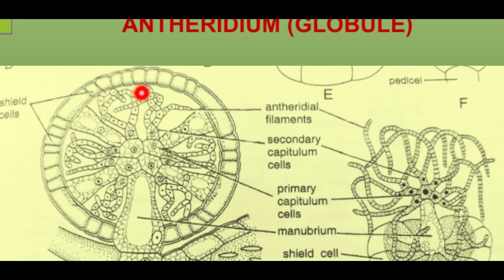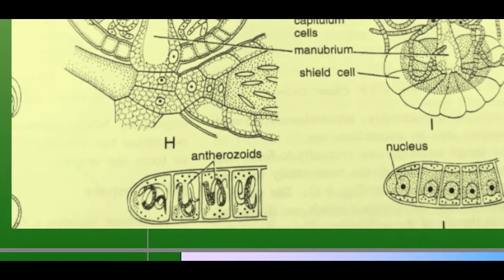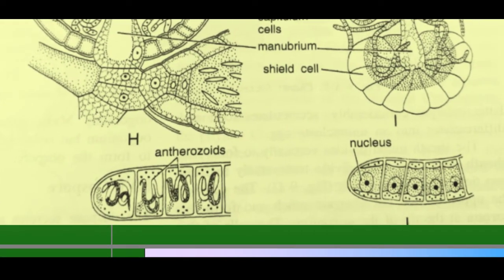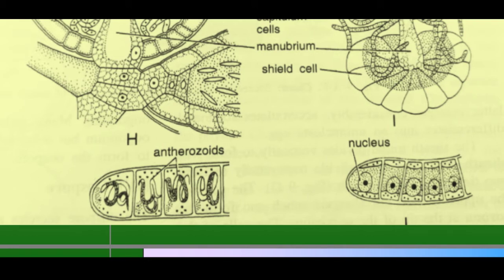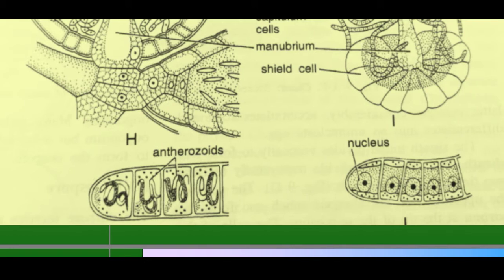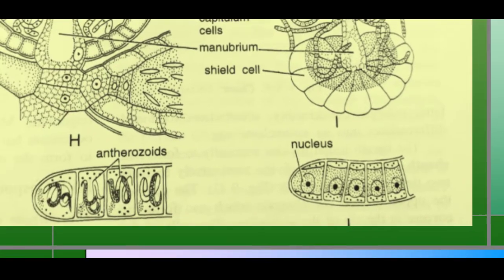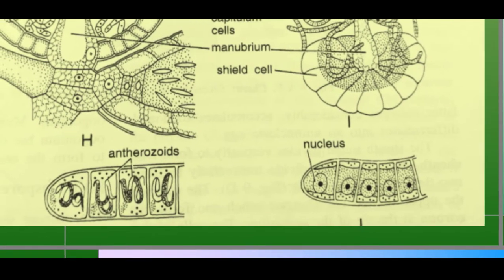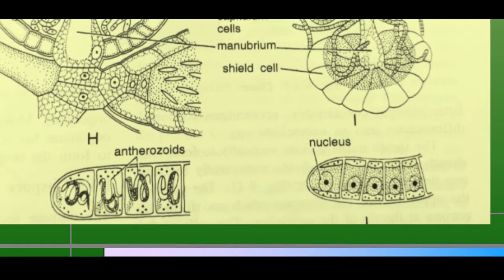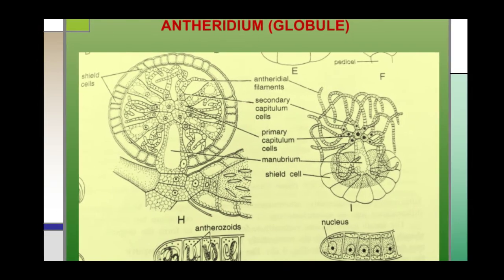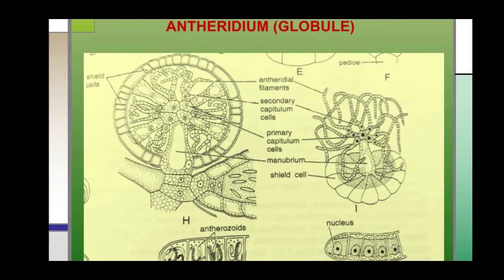Each antheridial filament has about 25 to 250 antheridial cells, which on maturity metamorphose to form antherozoids. Thus, about 20,000 to 50,000 antherozoids are formed in a single globule or antheridium.